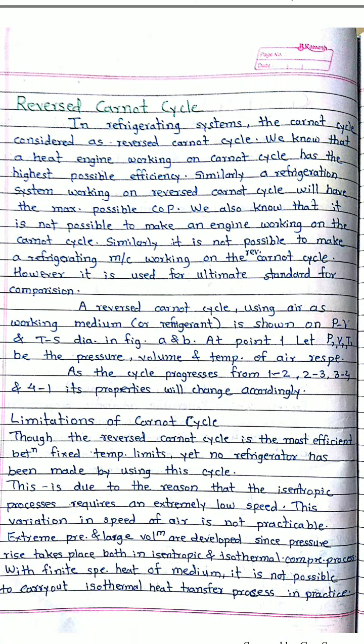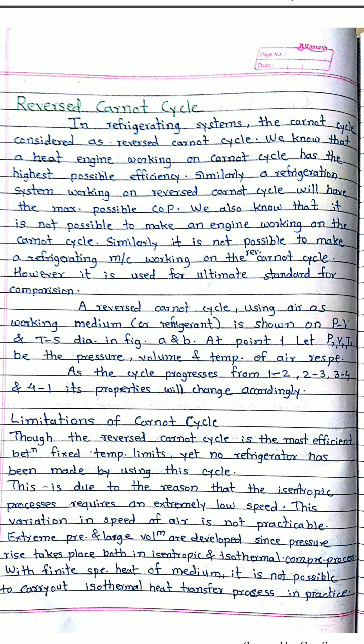So remember this point: if the heat engine working on a Carnot cycle gives the highest efficiency, similarly the refrigerator working on a reversed Carnot cycle gives the highest COP. But as it is impossible to produce an engine working on a Carnot cycle, similarly it is also impossible to produce a refrigerator working on a reversed Carnot cycle.